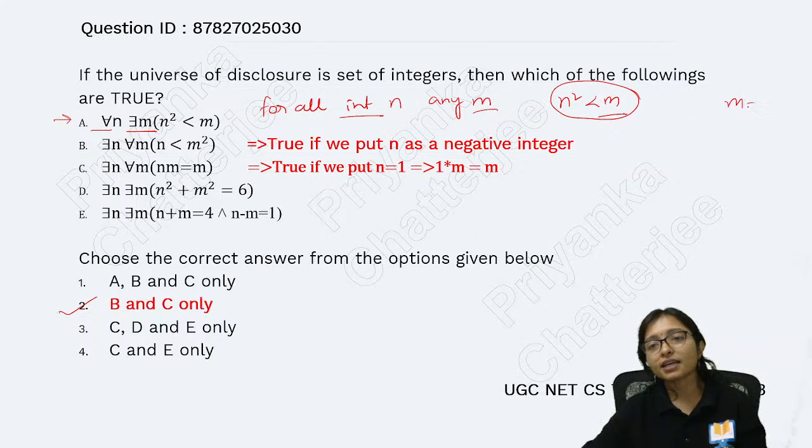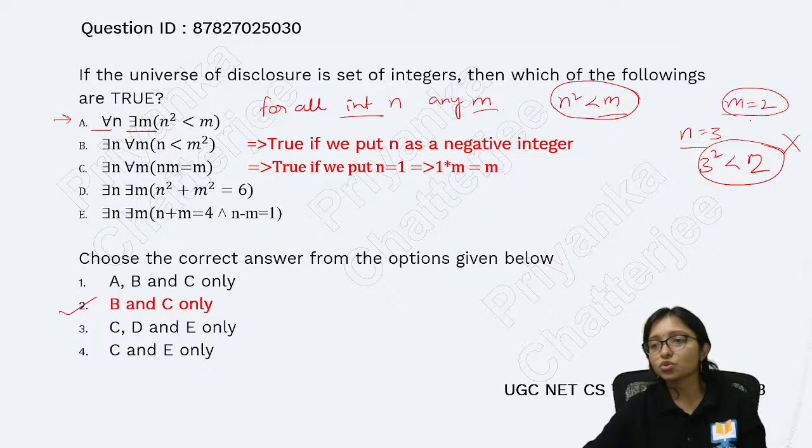Because if you take m equal to 2 and n equal to whatever, say n equal to 3, then 3 square, is it less than 2? Definitely not. I am taking n equal to 3, m equal to 2. Is it true?